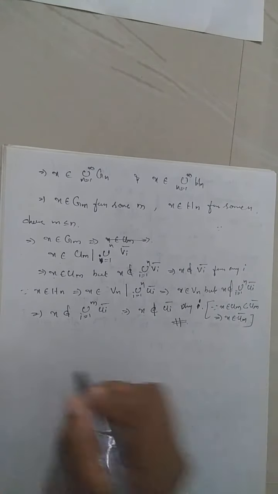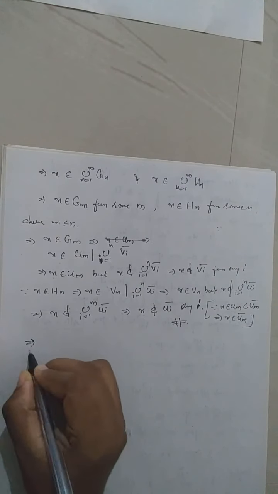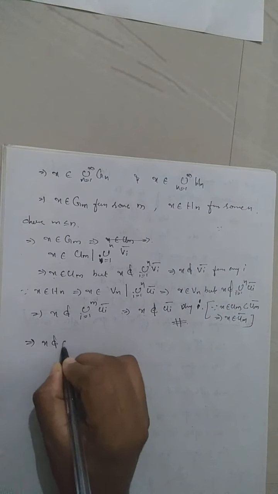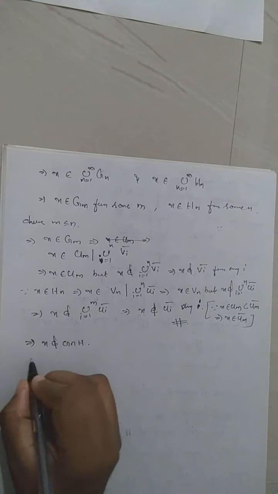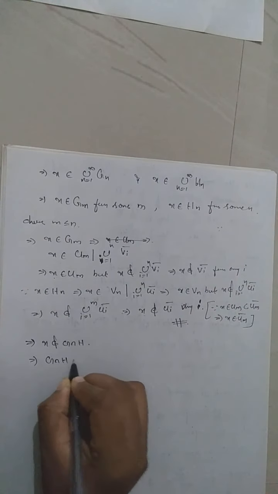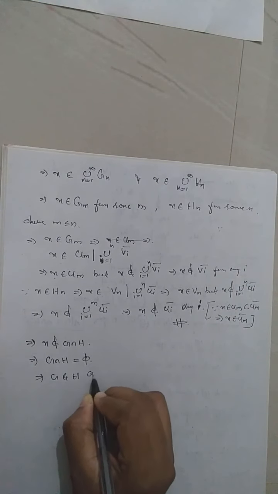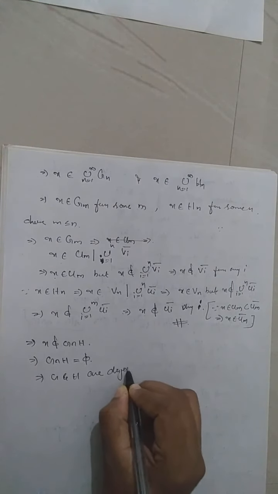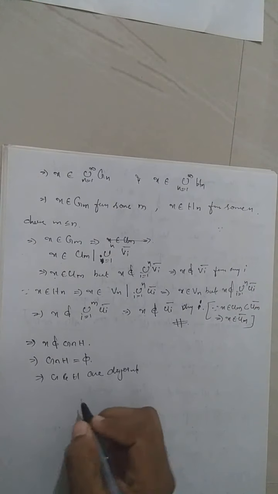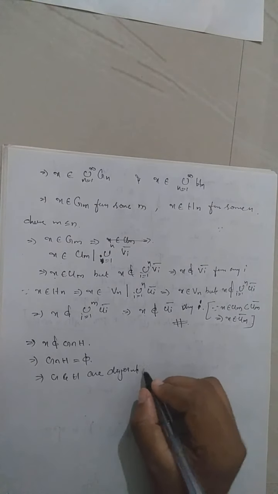It is not possible. Which means x cannot belong to G intersection H, which implies G intersection H is equal to empty, which implies G and H are disjoint. And we already proved that G and H are open sets. Therefore, G and H are disjoint open sets.